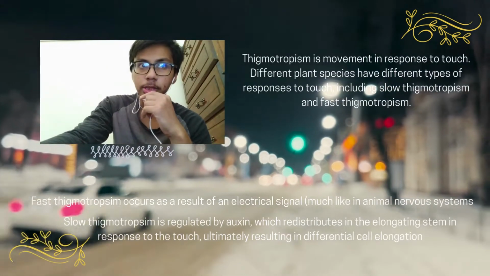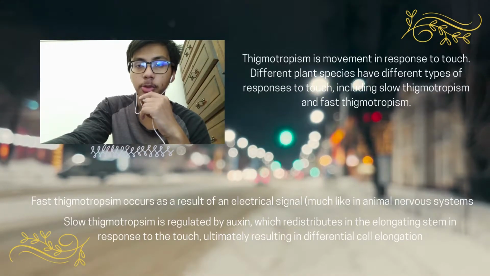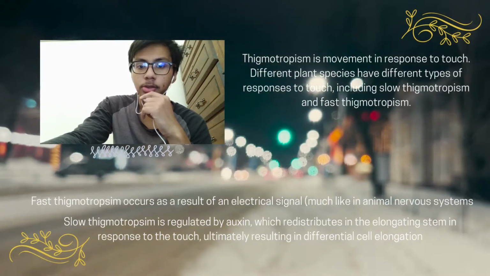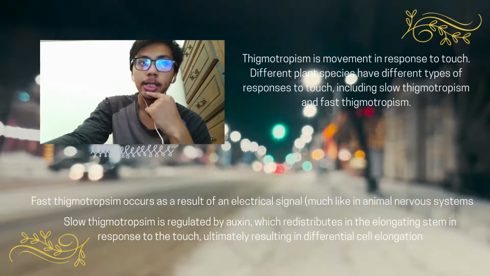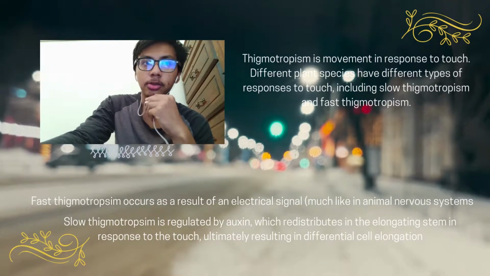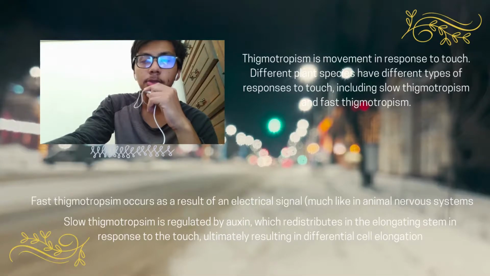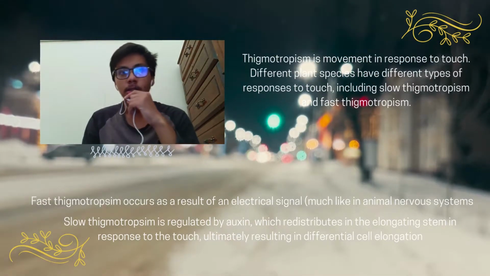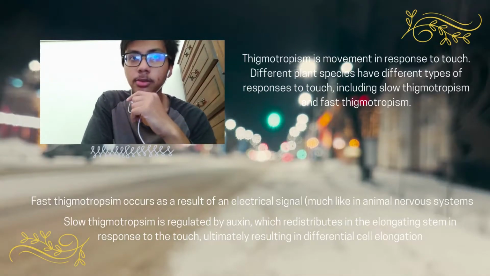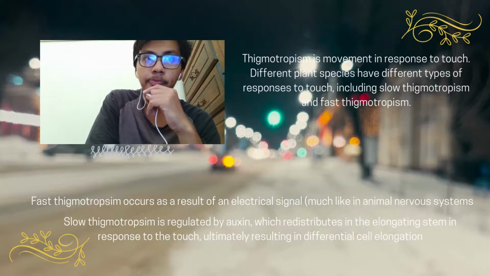Next, we go to the plant response to touch, which is also known as thigmotropism. It is also known as the interaction among plants. There are 2 types, which are slow thigmotropism and fast thigmotropism. Slow thigmotropism is described as a plant response to a touch stimulus that affects the direction of growth.